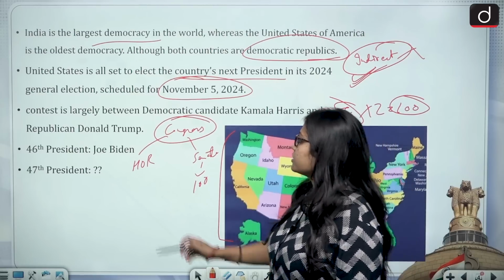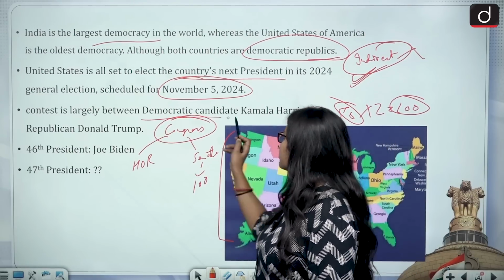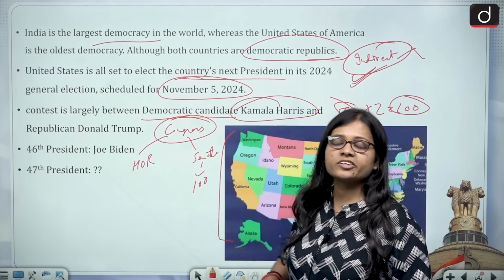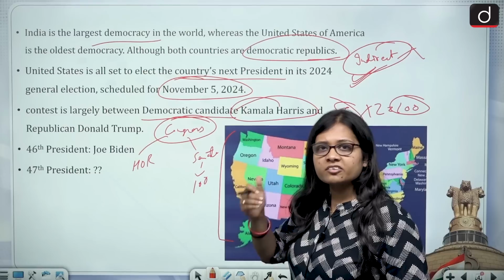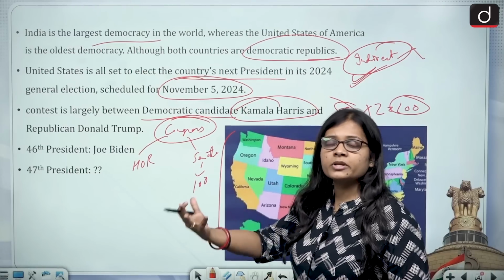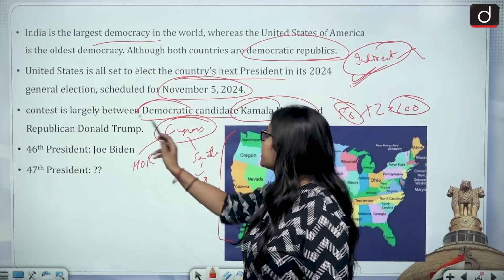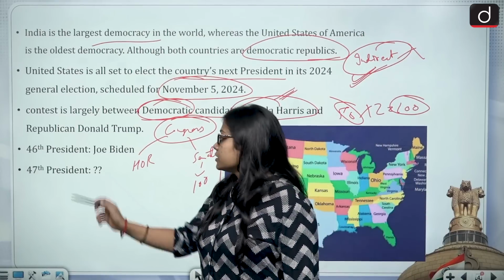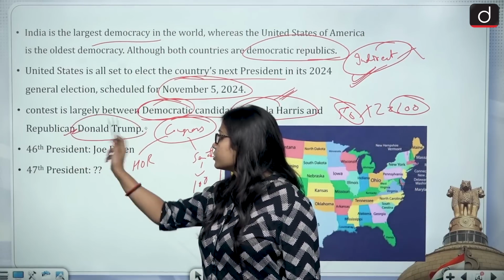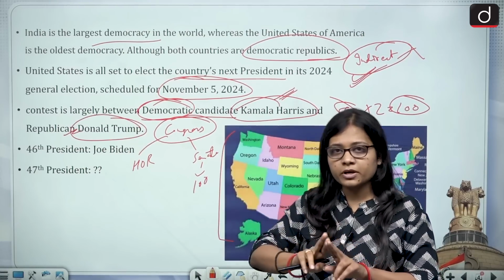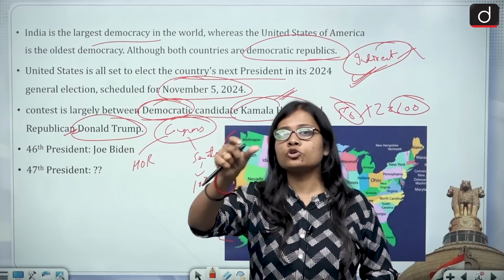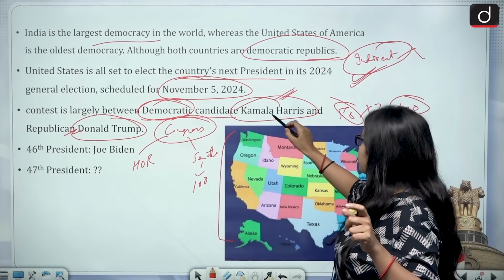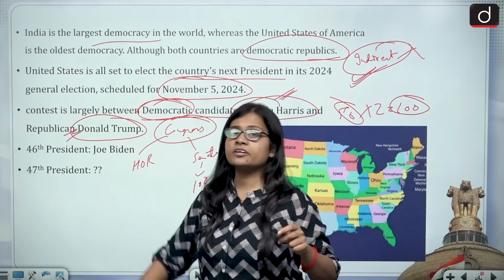The contest is largely between the Democratic candidate, Kamala Harris, and the present president, Joe Biden, who has stepped down and nominated Kamala Harris as the Democratic candidate, while the Republican candidate is Donald Trump.